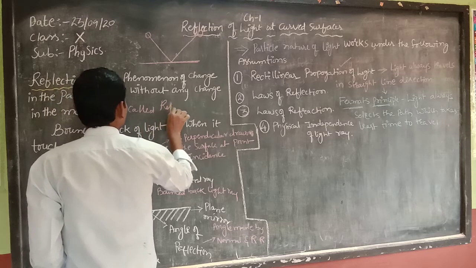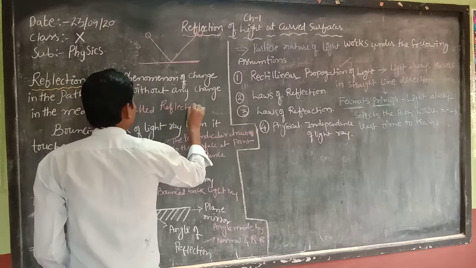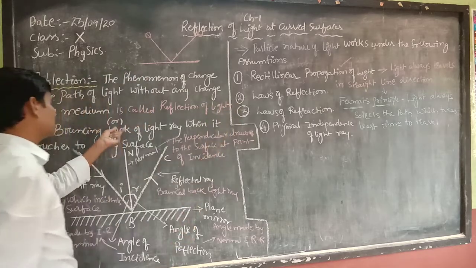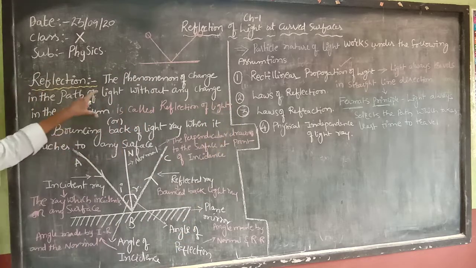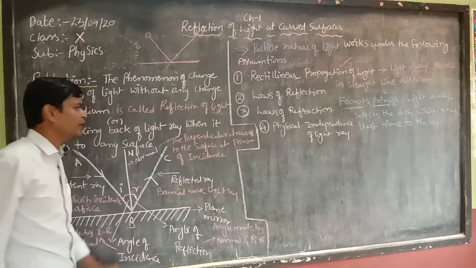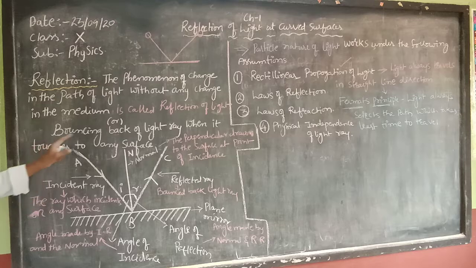Or else, a simple definition, any definition you can write: bouncing back of light ray when it touches any surface is called reflection of light.